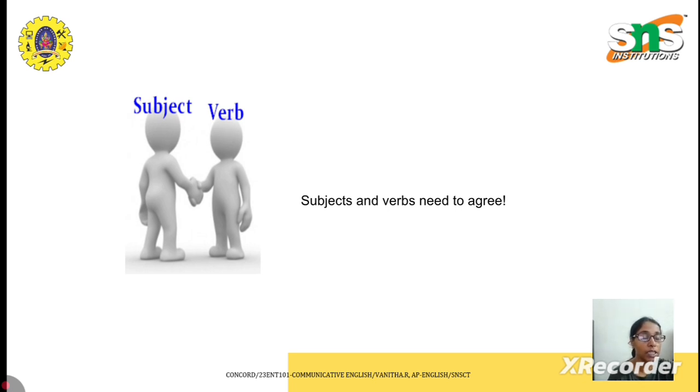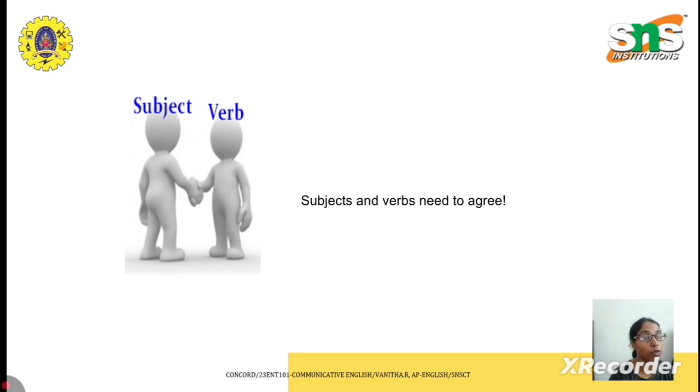The third most important thing that you should always remember is concord of tenses. In framing a sentence, the subject and the verb need to agree. And one more thing is the tense of the verb.